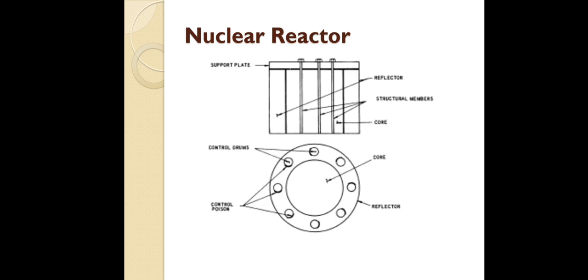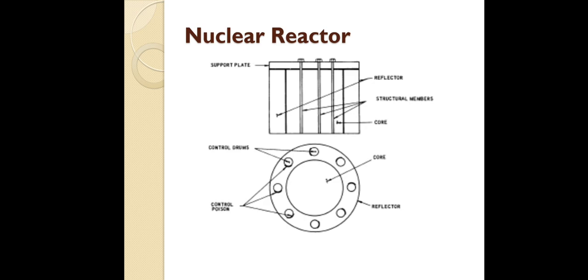For the core, if it is a solid core we will be using solid material. If it has gas phase fuel, we will have gas, and if it is liquid, we will have liquid based fuel. So based on the type of nuclear rocket we will have the core material. If it is a solid core, we are using uranium 235, and since it is solid based, we are using carbide based or otherwise lithium based material. These are the core materials we are using.